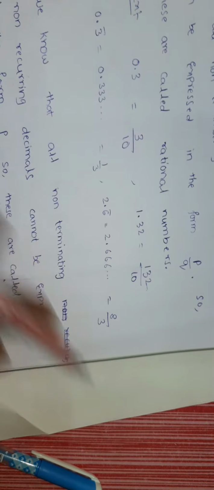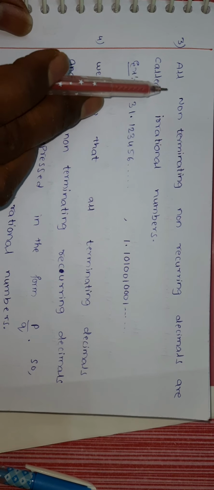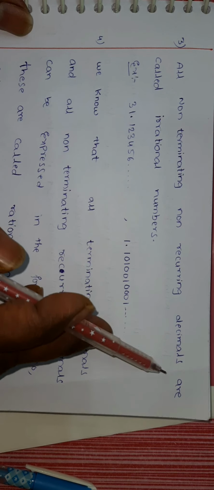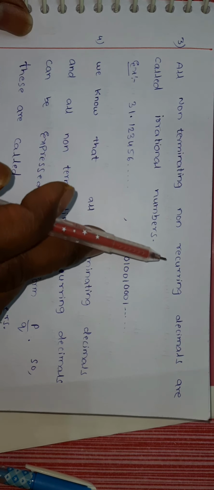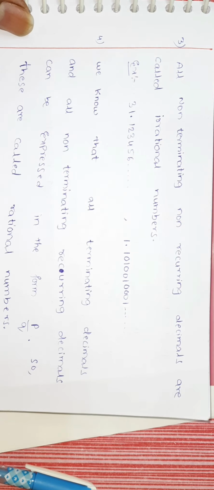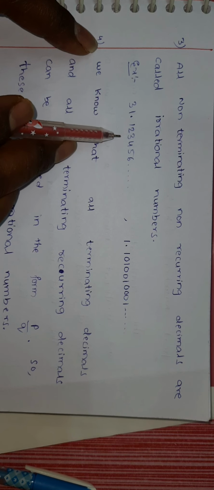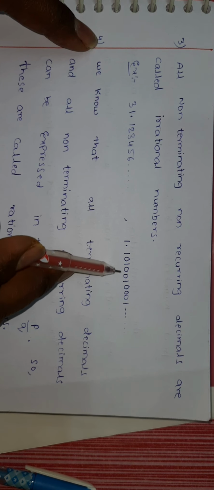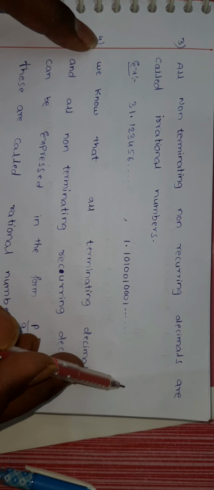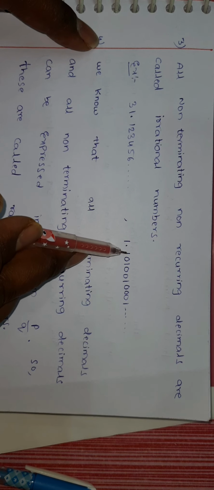Now third point: all non-terminating non-recurring decimals are called irrational numbers. All non-terminating non-recurring numbers are called irrational numbers. Example: 3.12345 and so on. Another example: 1.10100100010001 and so on. These are non-terminating non-recurring decimals. So these are irrational numbers.